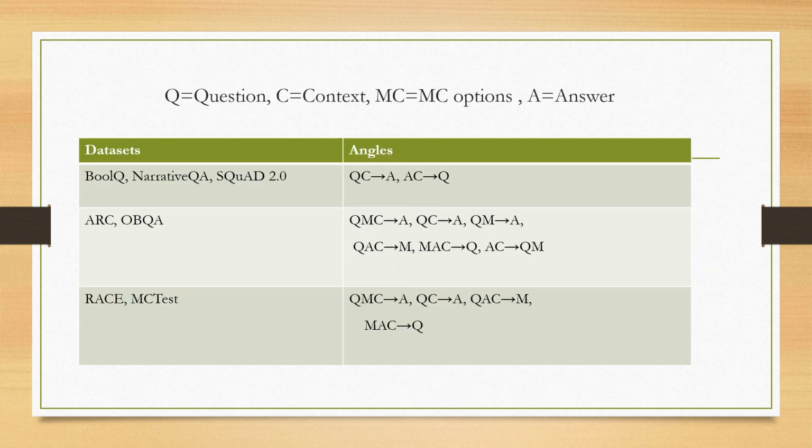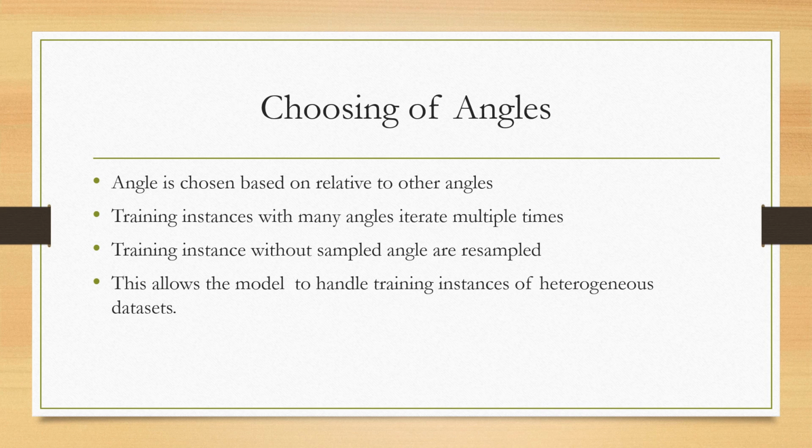So here are the datasets and their corresponding angles that Macaw is trained on. So how do we choose angles for datasets? An angle is chosen relative to one another. We train instances with many angles, iterating multiple times. And for a particular training instance, if we encounter an angle without the needed slots, then we resample our angles and train it again. This allows the model to handle training instances of heterogeneous datasets, which means datasets with missing values.